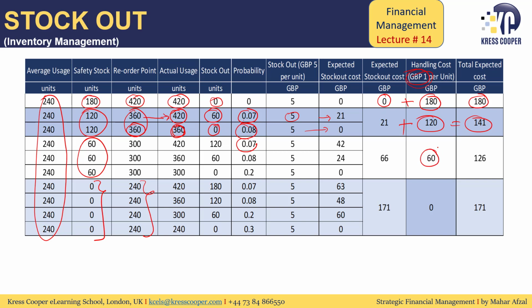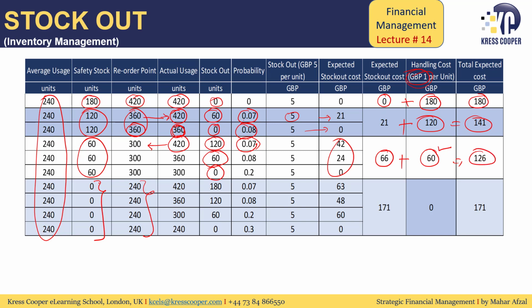In the same way, for maintaining a safety stock of 60, my holding cost will be 60 into 1, 60 will be my holding cost. Then there are chances of stockout because there are 0.07% chances my demand will be 420. If the demand is 420, the reorder level is 360, so the company will be out of stock by 120 units. Here the company will be out of stock by 60 units. Here the company will not be out of stock. In this way, if we multiply the stockout units with the respective probability and with the respective stockout cost per unit, my expected stockout cost will be 66. 66 is my expected stockout cost plus 60 is my holding cost. My total cost would be 126.